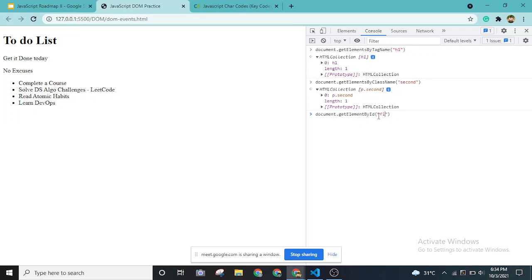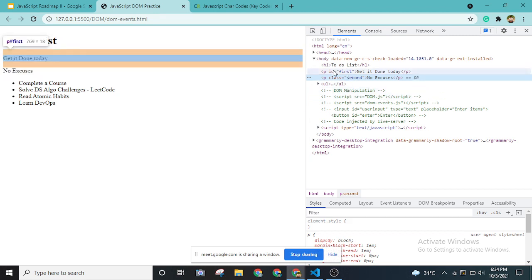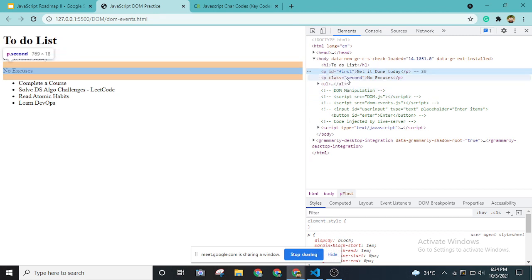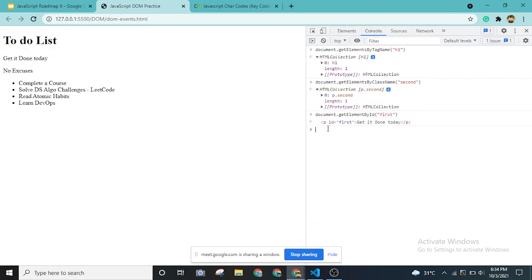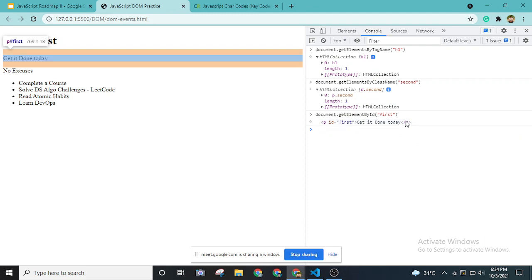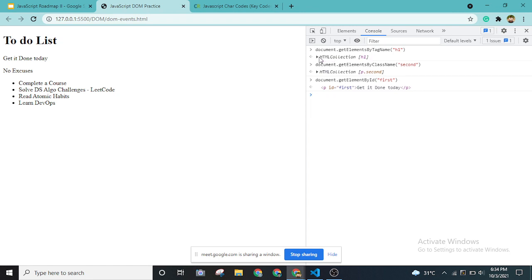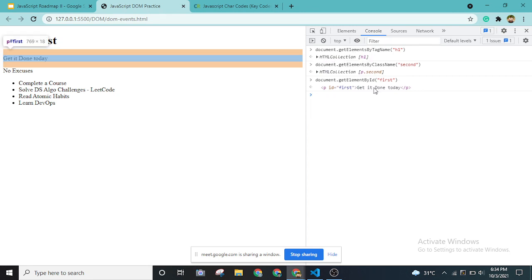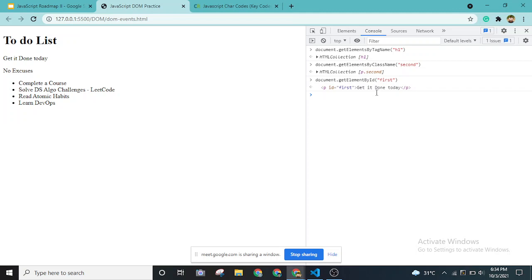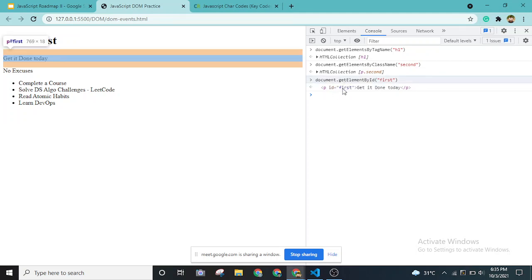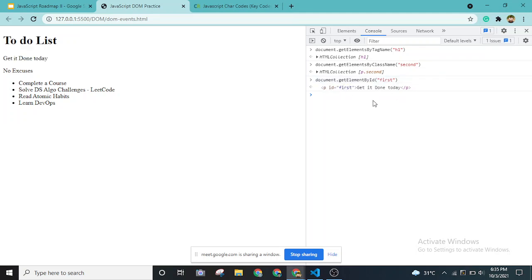If I use this in this code, I've given the id as first for the paragraph tag, so I got the tag itself. Can you see this? Instead of the HTML collection, which was a kind of weird way the first two selectors gave the output, in the third example I got the entire tag itself, the entire code itself, right? So this is how we can get elements.